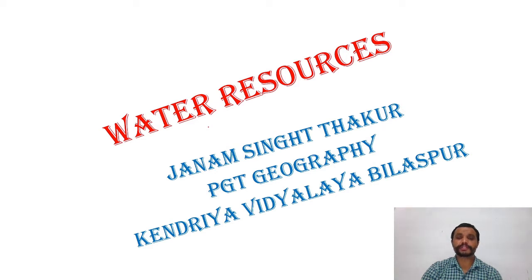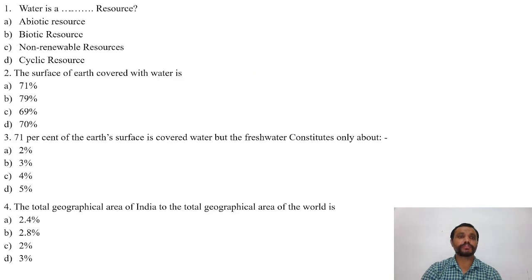Good morning, dear students. Now today we are going to discuss some multiple choice questions of the chapter Water Resources. So the first question is, water is a dash resource, and options are: option A, abiotic resource; B, biotic resource; C, non-renewable resource; D, cyclic resource. So the right answer is D, that is cyclic resource.